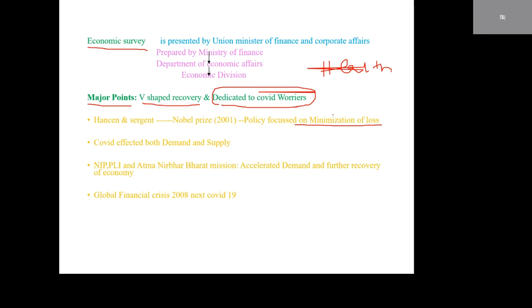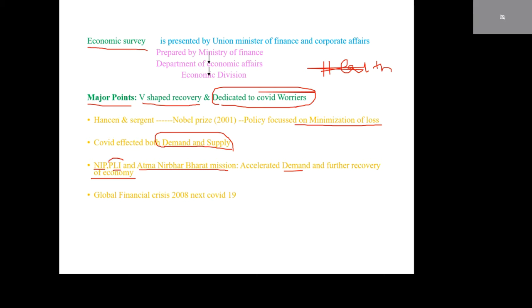After that, we have to develop our economy. COVID affected both demand and supply; both decreased. There is a need to accelerate demand and supply. NIP, PLI and the Atmanirbhar Bharat Mission are useful to accelerate demand and the recovery of the economy.